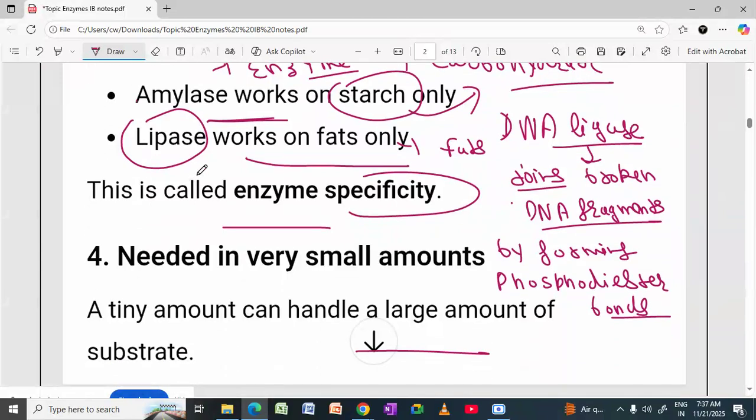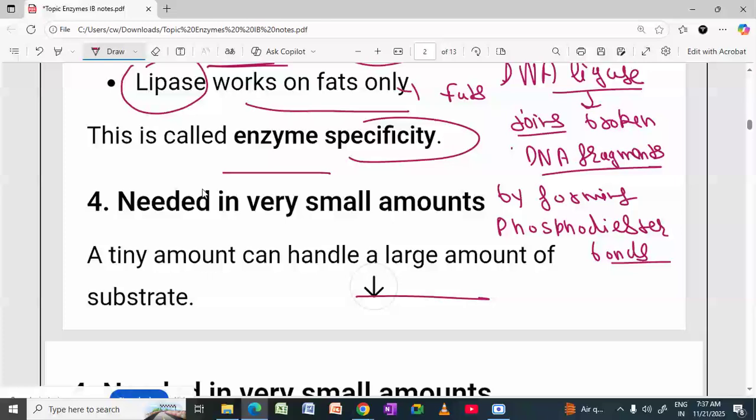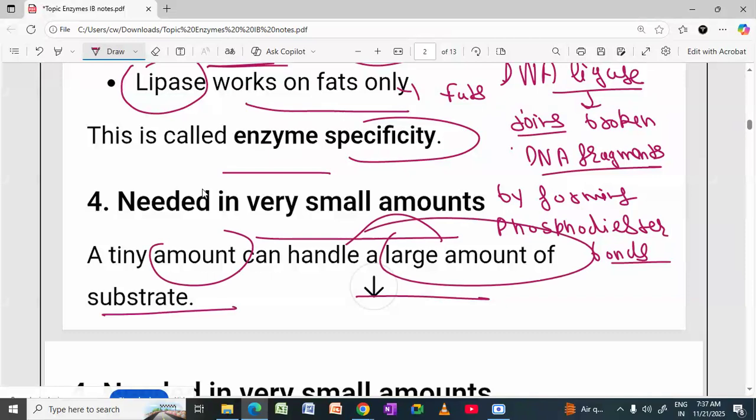And also enzymes are needed in very small amounts. A very small amount of enzyme can handle a large amount of substrate. So what is substrate?